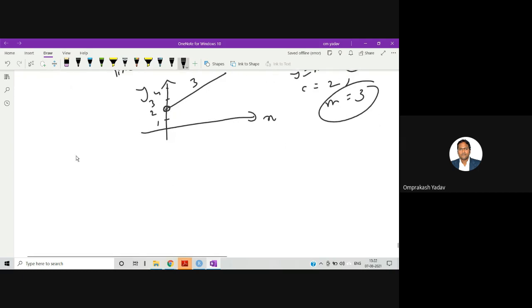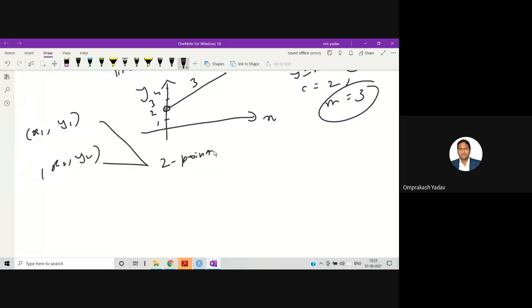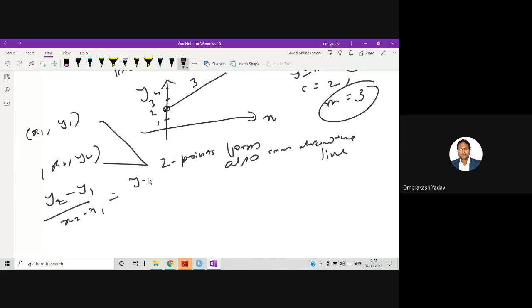Or you can also draw a line when you have 2 points. For example, if you have x1, y1 and x2, y2, then by using the 2-point form you can also draw the line. The formula for this is (y2 minus y1) upon (x2 minus x1) is equal to (y minus y1) upon (x minus x1). So this is to make the line from the 2-point form.